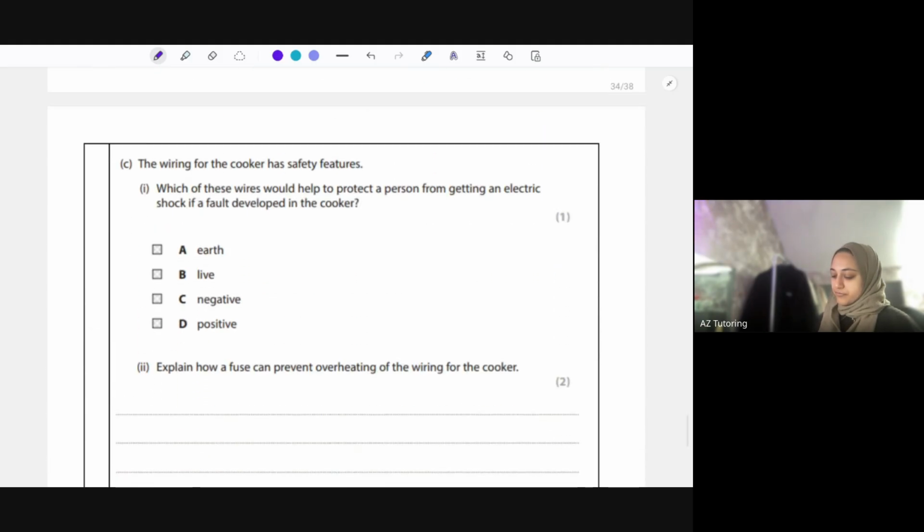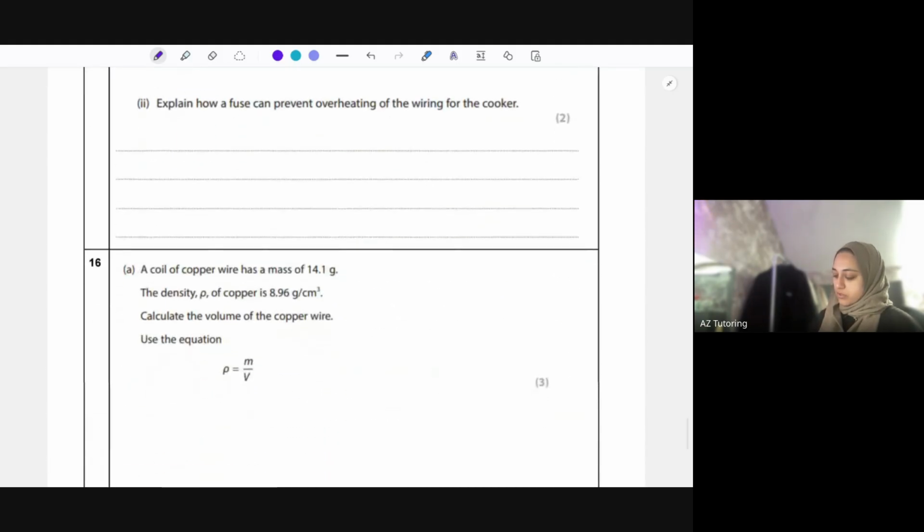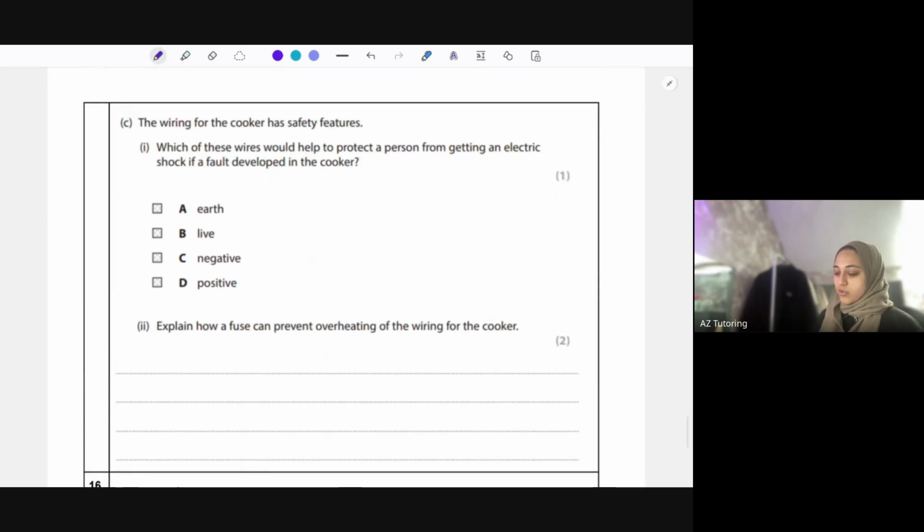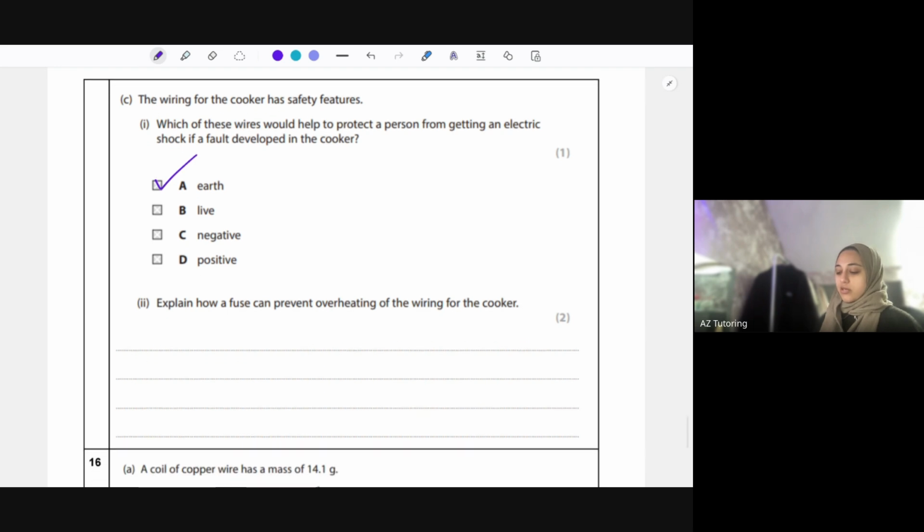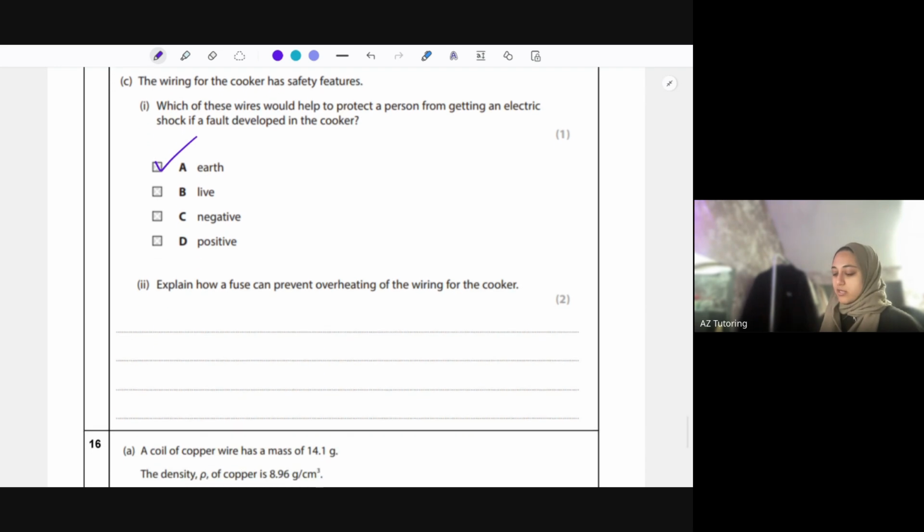Okay, part C. We're almost finished now. The wiring for the cooker has safety features. Which of these wires should help protect a person from getting an electric shock if a fault develops in the cooker? We've got the 3-pin plug in the UK, which they don't have around the world. In that 3-pin plug, we've got an earth wire, which basically protects a person from getting that electric shock, essentially shutting it off.